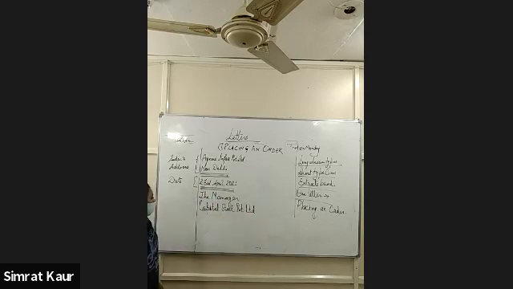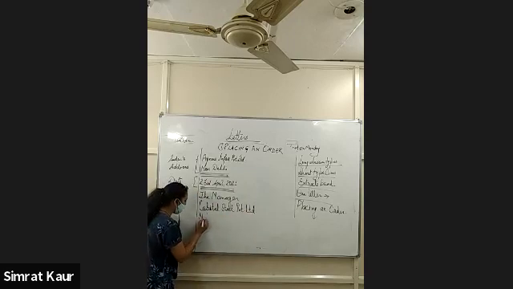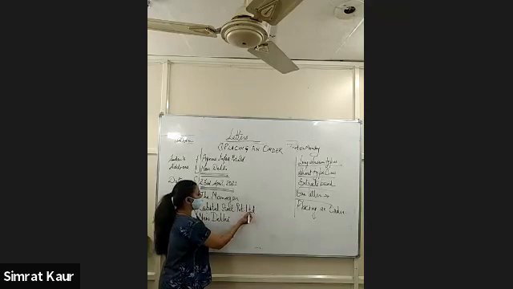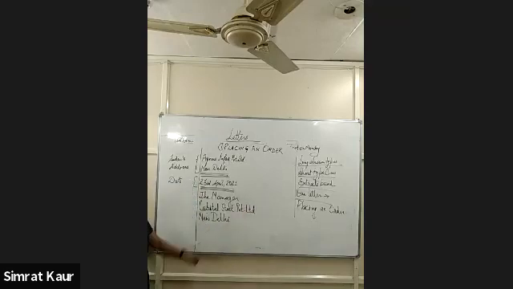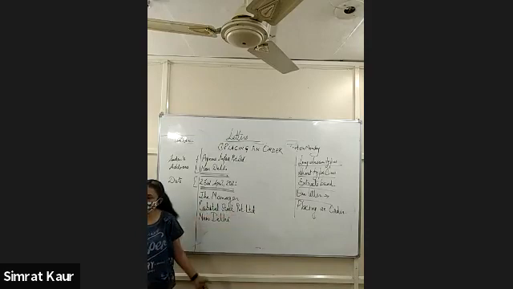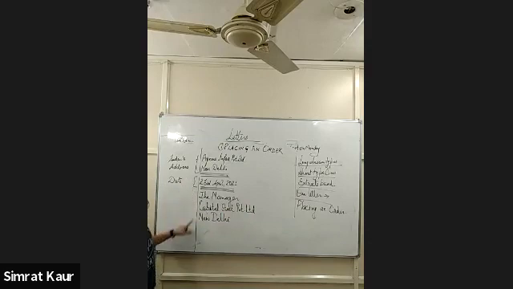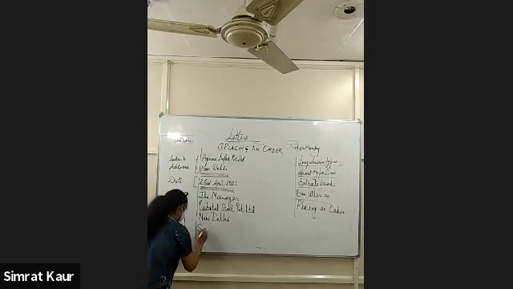Name of the place. Third is the name of the place. That is very important to write. No full stop, as this is an abbreviation, that's why I have used it. Otherwise, no full stop, no comma anywhere. This is the name of the firm, with that you can write. After this we need to write the subject.